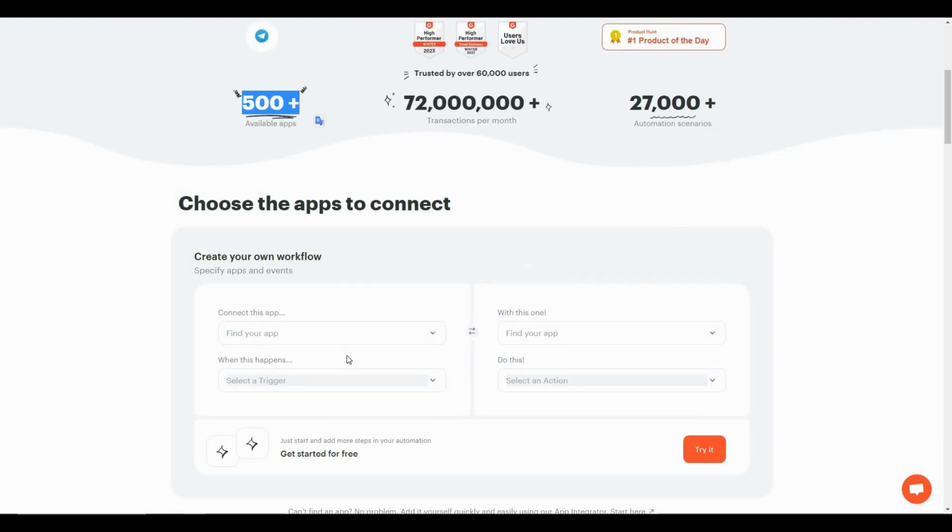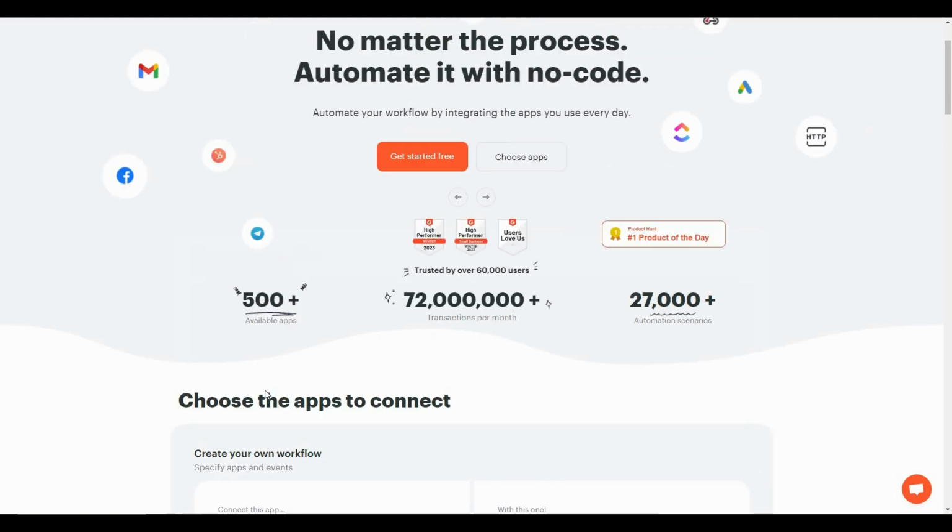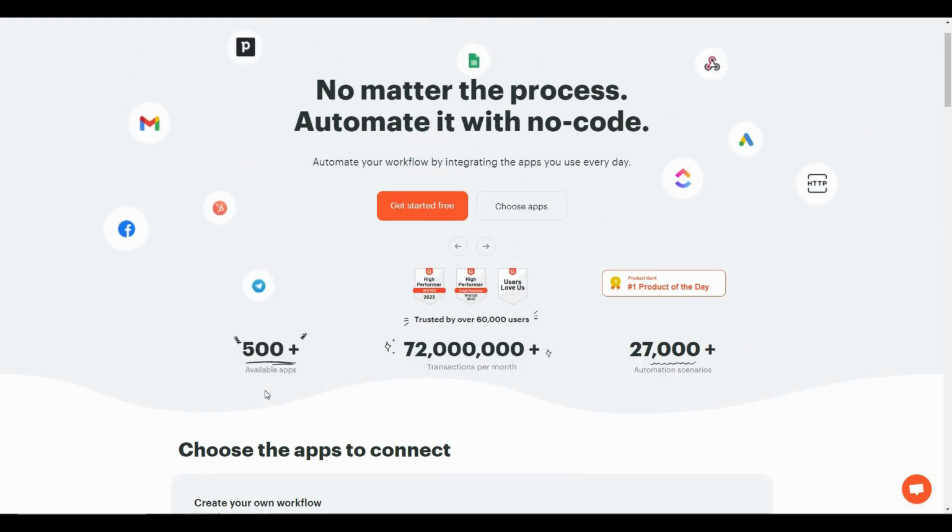But if you scroll down on Albato's website, you can see that directly on their website you can try the automation. All you have to do is choose your desired app and also choose the receiving app, select the trigger and the action, and then you can try Albato automation directly from their own website. Now let's have a look at the 500 apps that are available for automations on Albato's platform.